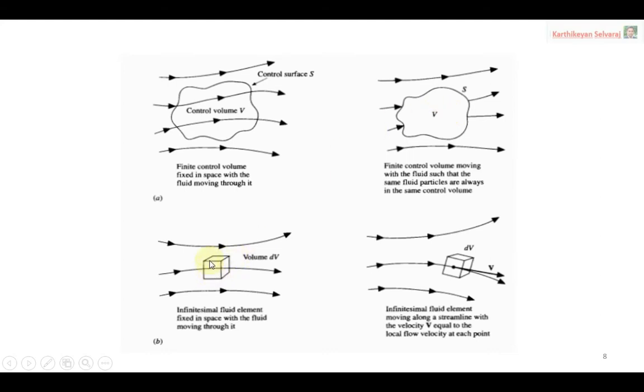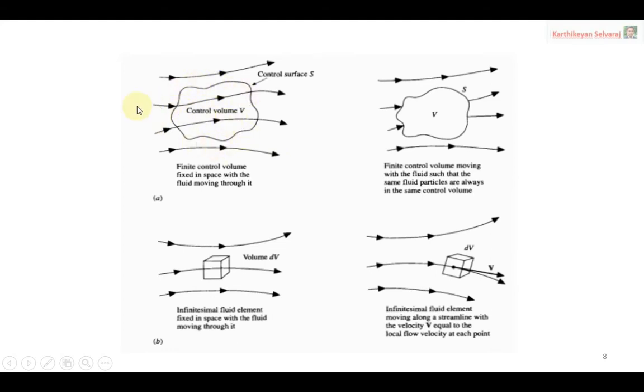Okay, then the third case is a fluid element, moving along with the streamline or along with the flow. For the fluid element fixed in space, the mass will be constant here also. So when you talk about fixed in space, the point to remember is that the mass inside the control volume or fluid element is constant. Okay, so why are we looking at all these things? Because we are going to discuss changes in the property.